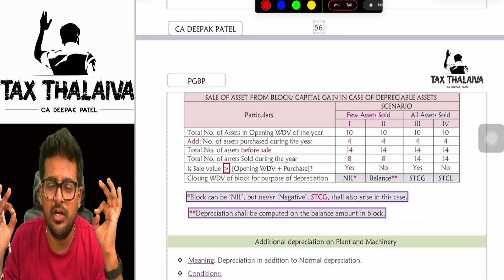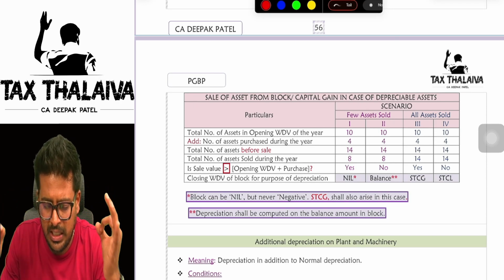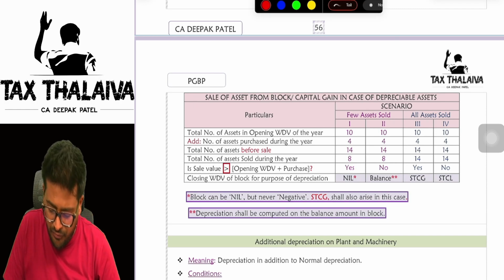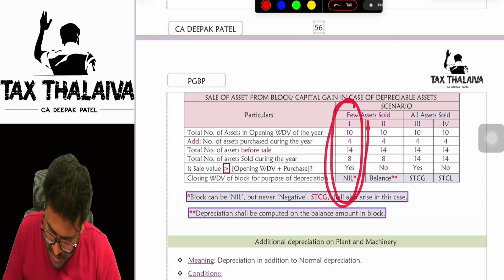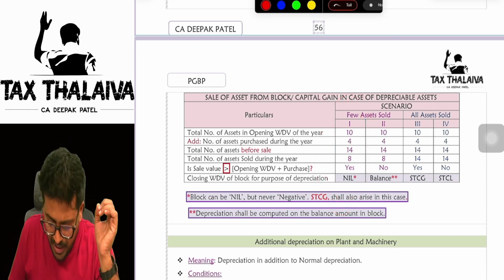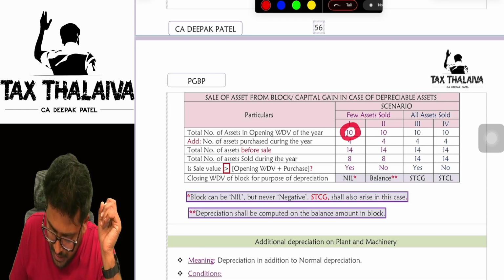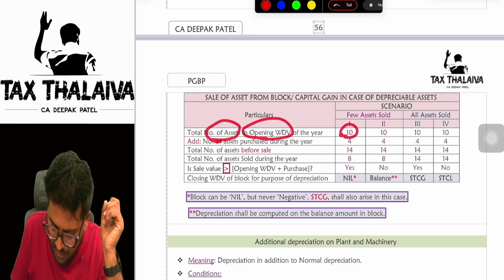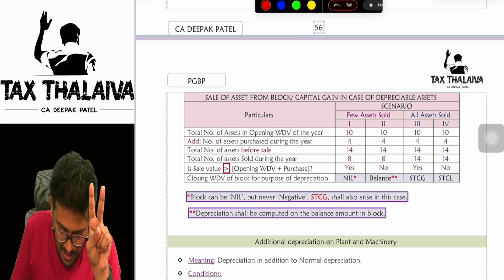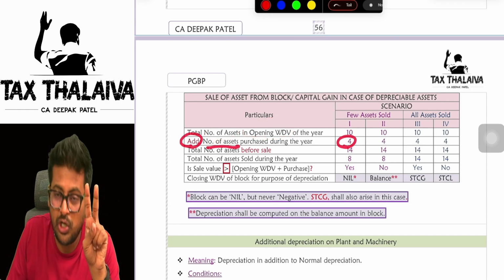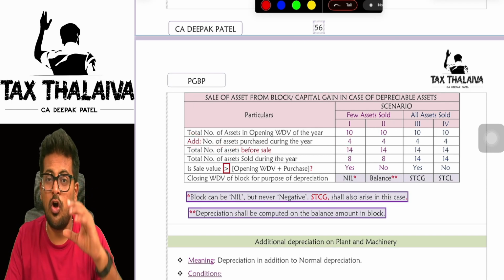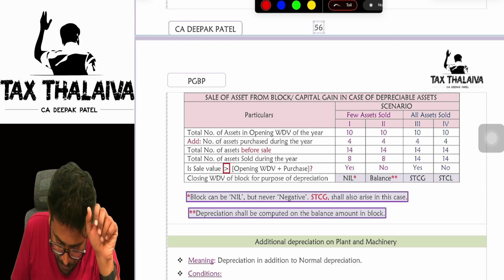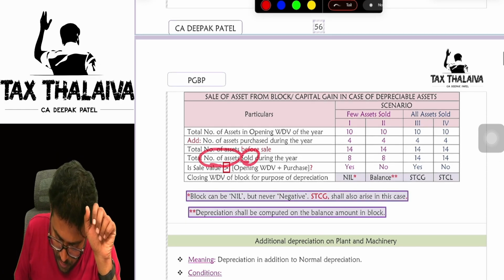This is a very beautiful table, boss. This will summarize your whole depreciation twist concepts. Let's take the first column. Imagine you have 10 assets in the opening WDV. Add the number of assets purchased during the year. 4 assets you purchased, so how many assets do you have? 14.